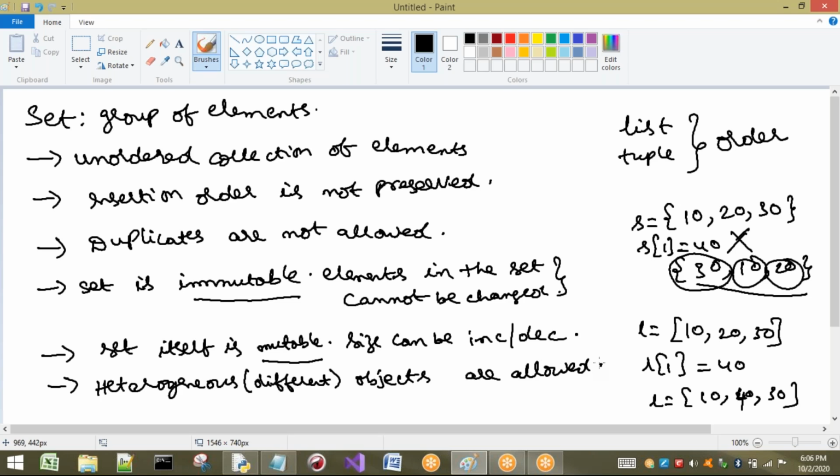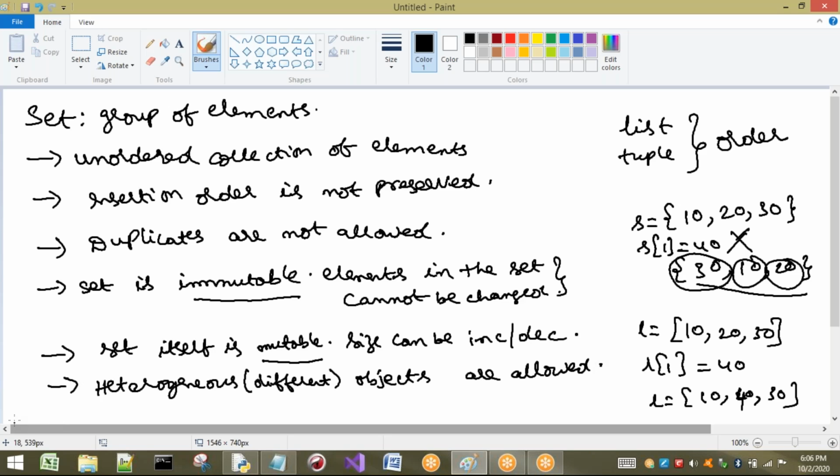So set is what? Unordered collection of elements. In this, insertion order is not preserved and duplicates are not allowed. Set is immutable because the elements of the set cannot be changed once it is created, but the size of the set can be changed. So set itself is what? Mutable. And set can contain heterogeneous objects. That means any type it can contain, not only int, not only string, not only float, or any particular thing. It can contain different values, different types also, right?